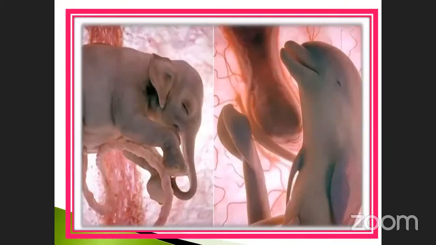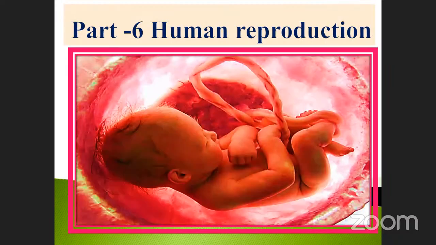See that these are the mammals, isn't it? Elephant is also one of the mammals. Taking examples, dolphin is also one of the mammals. They are also connected with the umbilical cord. The first one is a human being, isn't it? This is also an umbilical cord. Within the mother, there is a connection. Not only the connection, but also all the foodstuffs, nutrients, blood circulation, waste, excreted products, nitrogen wastes, all those things are also excreted this way, as well as the food also transported this way.